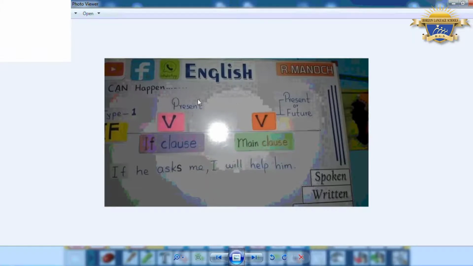But if you have the future in the second sentence, I mean the main clause, this is the first conditional. So again, the zero conditional is present simple, and the first conditional is present simple, and the main clause could be will or can or may plus infinitive. Like this one: if he asks me, I will help him. So this is the first conditional, because you have present simple and then future.